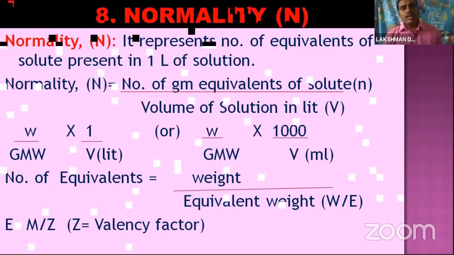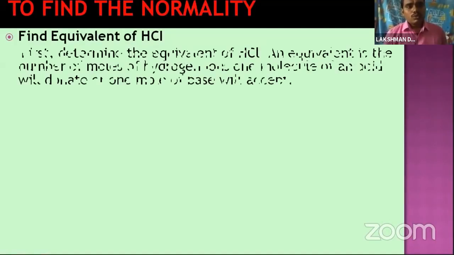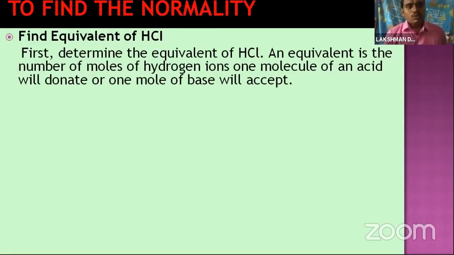So how to find the normality? First we determine the equivalent of HCl. Equivalent is the number of moles of hydrogen ion that one molecule of an acid will donate, or that 1 mole of base will accept. Generally, for example, take HCl. HCl ionizes into H plus and Cl minus.